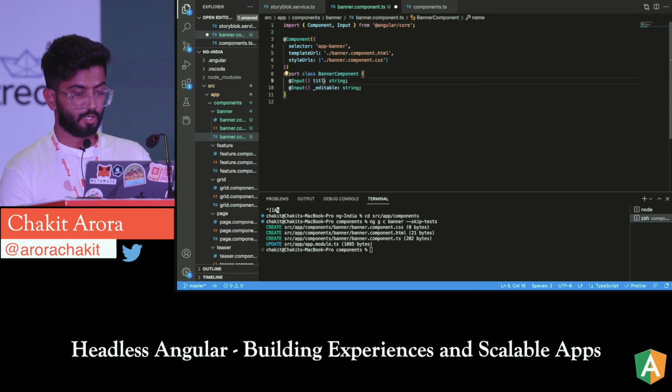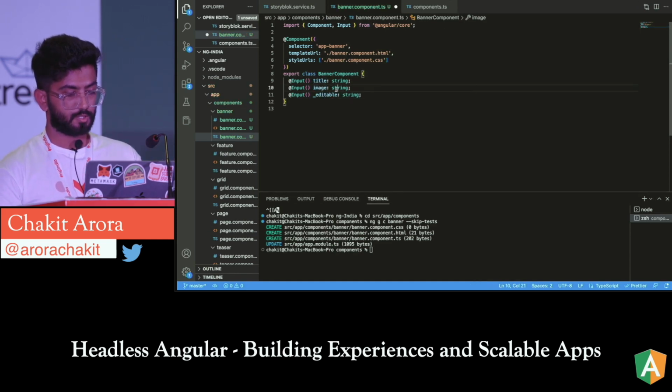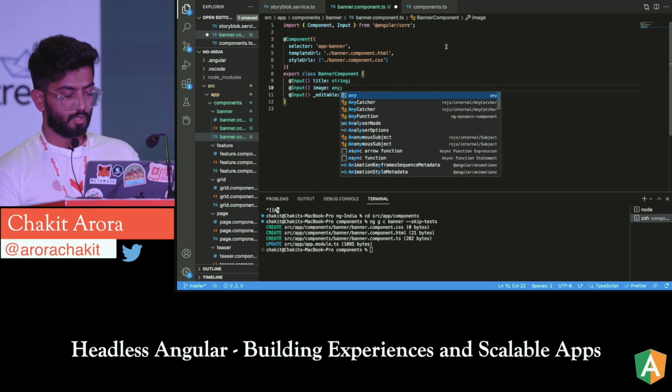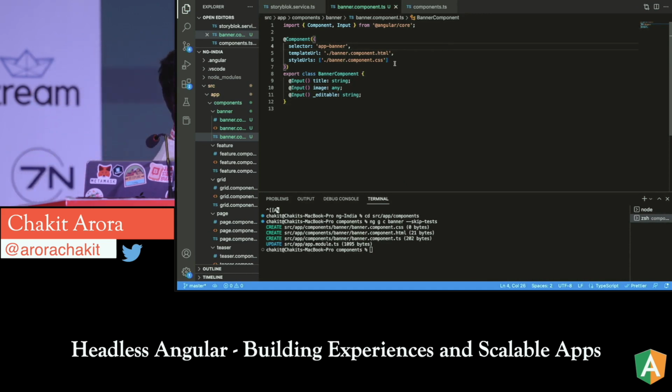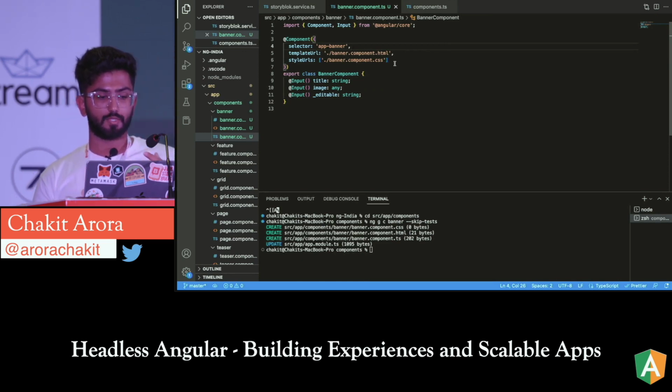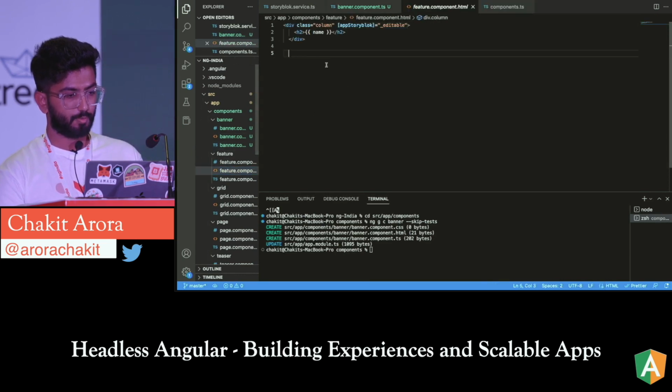The first one was title. Let's have it like just a string. And then the image is going to be coming to us in the format of an object. So let's just give the type any over here. So now the TypeScript setup is done. Now we need to map these properties which we defined inside the CMS over here. So I'll again go to the feature just to copy a couple of things.